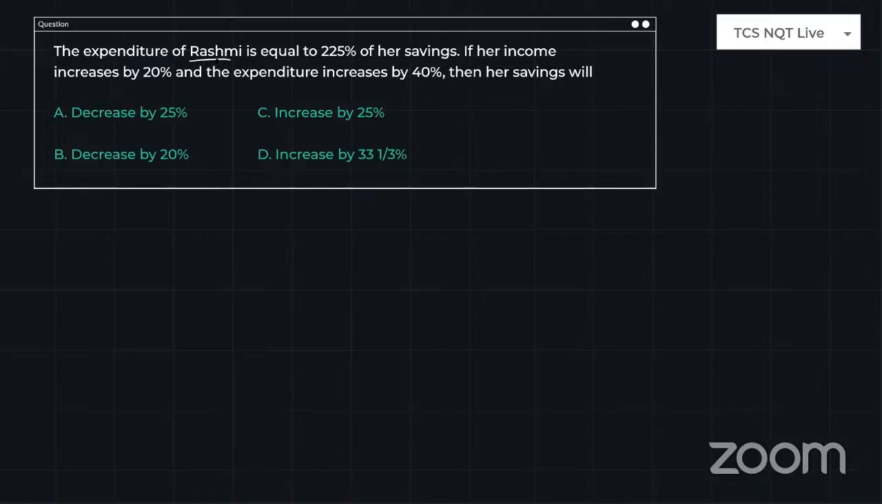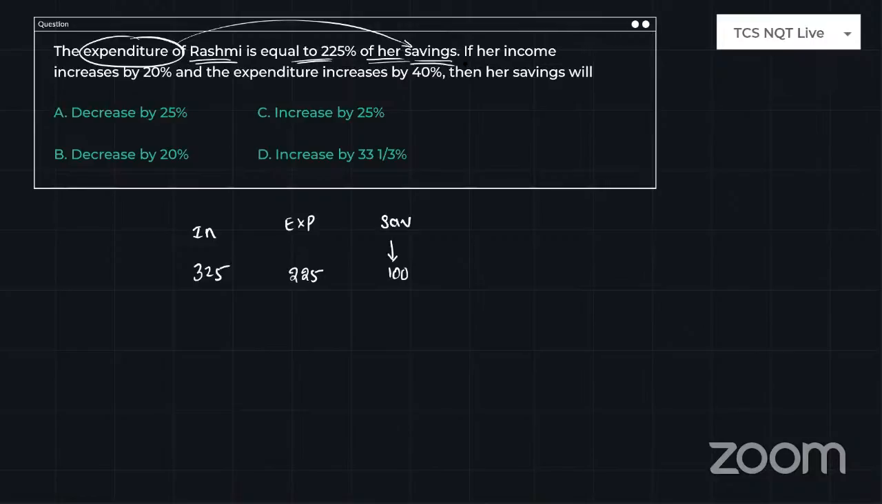The expenditure of Rashmi is equal to 225% of her savings. So Rashmi's expenditure depends on savings, and you have to start your question from the savings. Let me assume savings is 100 rupees. Then her expenditure will be 225% of 100, which is 225 itself. Expenditure is 225 and savings is 100, so the income will be 325. This is how you have to start the problem. Don't start with the income. If you start with income, you will mess up with huge calculations and get complex answers.